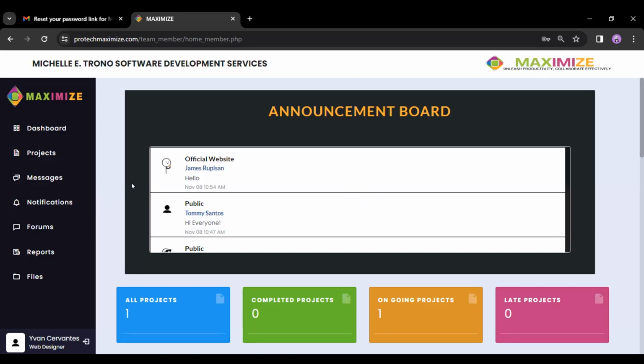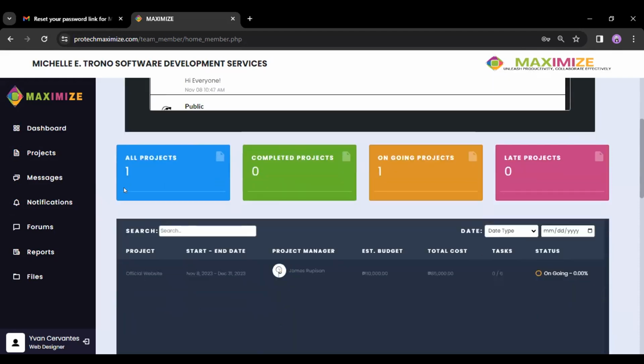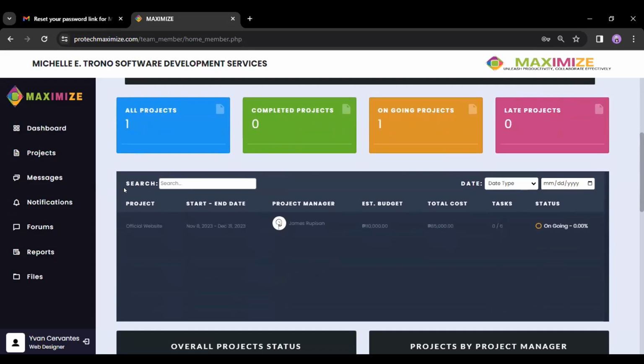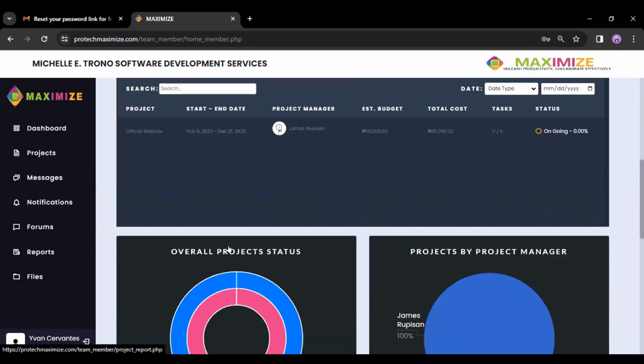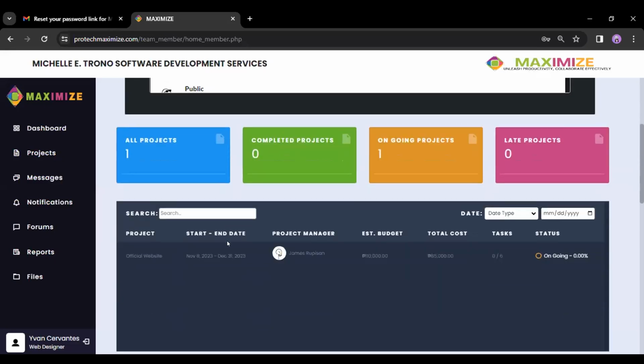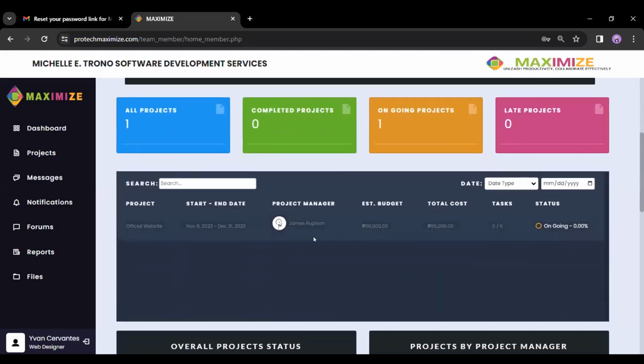It also has the same announcement board. We can see here the announcement message of our project manager, which is hello, and our KPI dashboard, which is the same KPI dashboard as for our project manager and our CEO. Again, it should only show the assigned items, and so on and so forth.